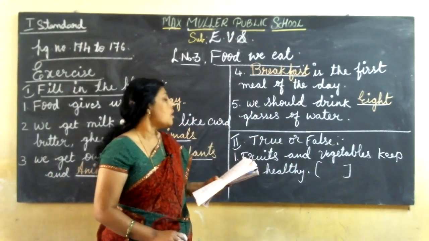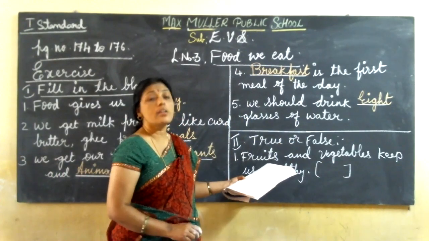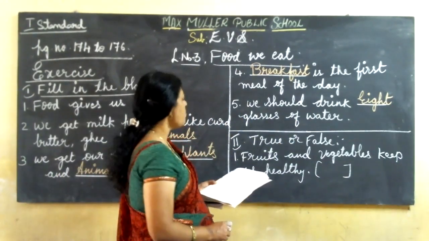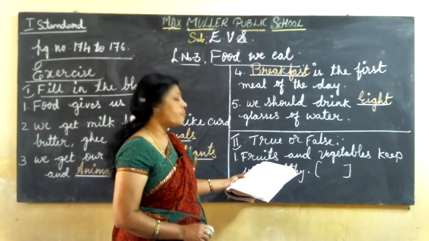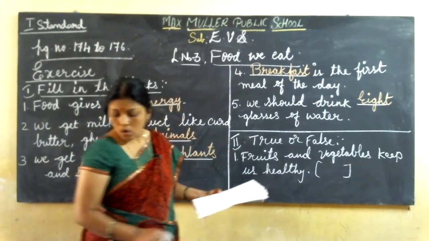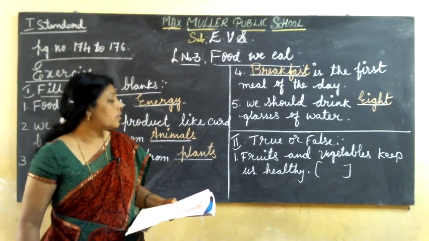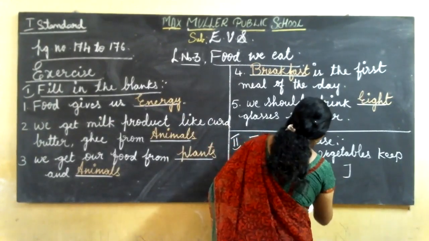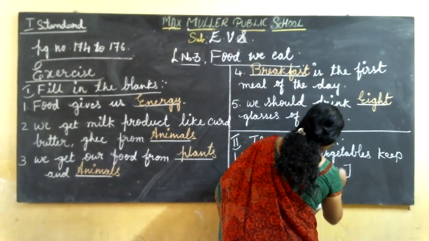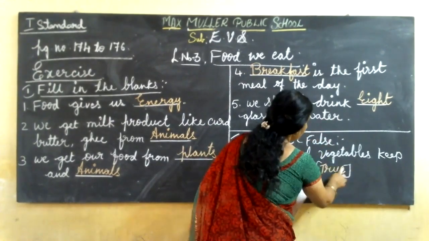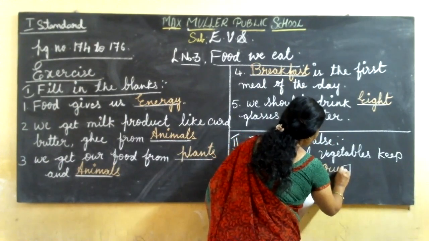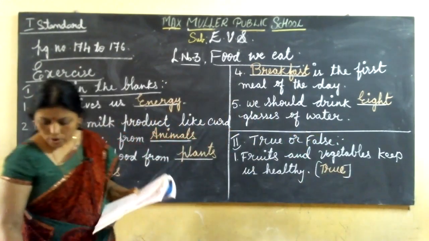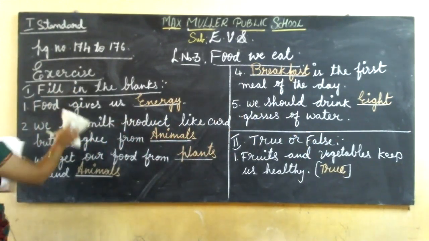We should add vegetables to our meals. After the meals we should eat fruits. So it keeps us healthy. So this statement is true. You write here TRUE, true. Okay, then come to the second one.